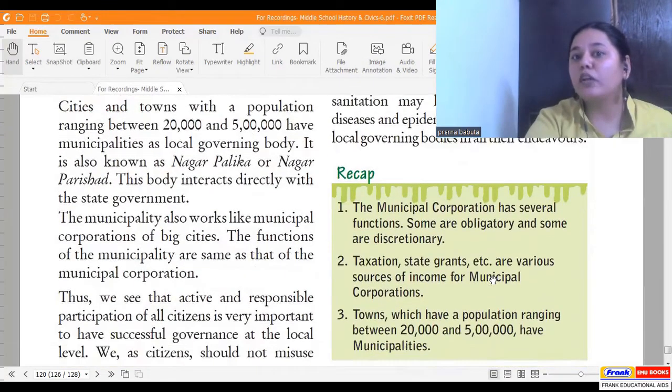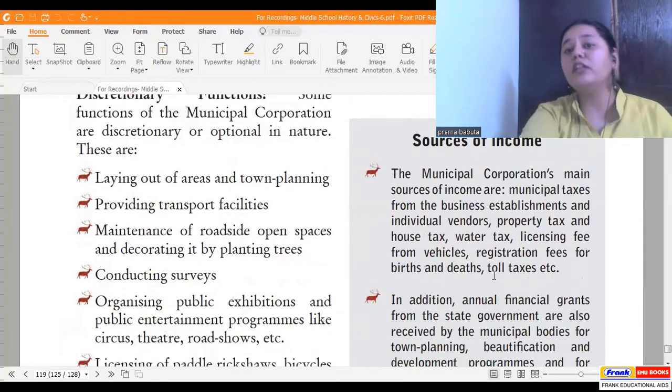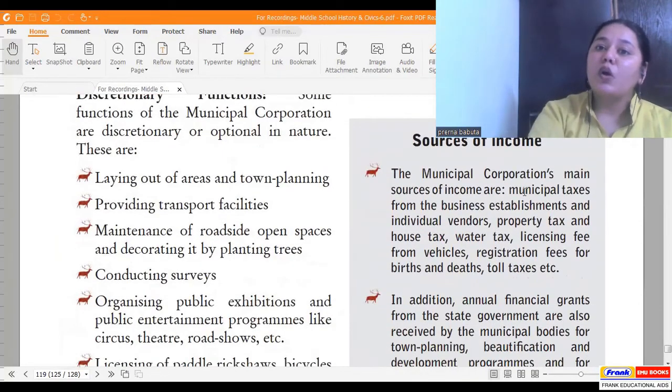Now we come to what are our duties towards the city or the town. When I talk about our duties towards our city, towards our town or nation, whether it is the municipal corporation or the municipalities, they do provide some facilities to each one of us. So the first duty that we have is to ensure that the facilities which are provided by the municipal corporation or the municipalities, we do not abuse these facilities.